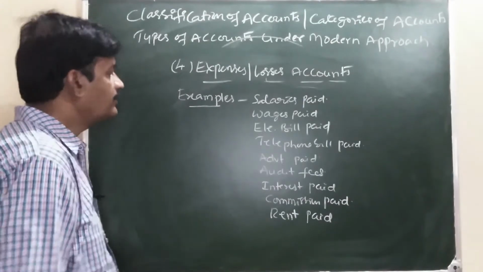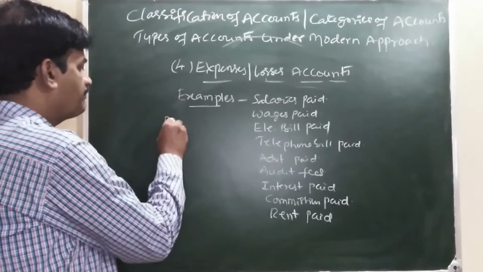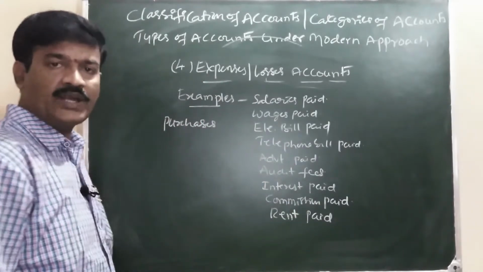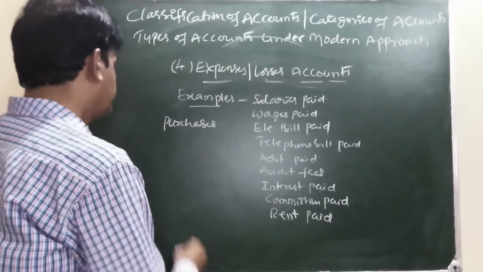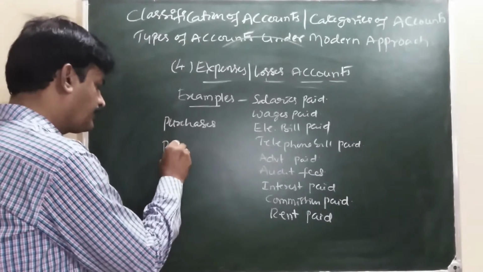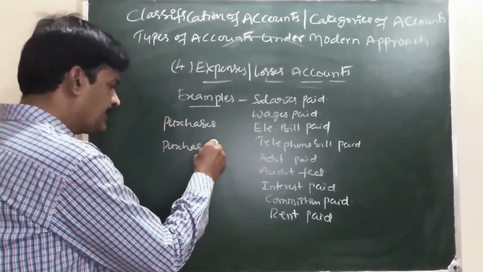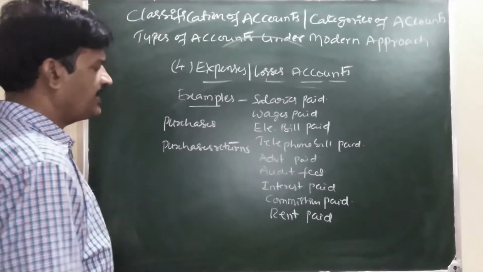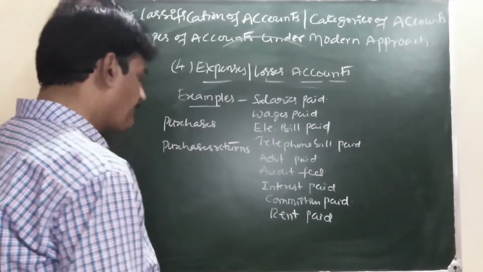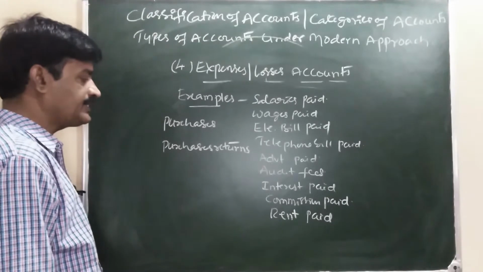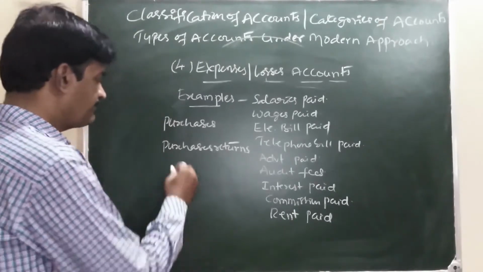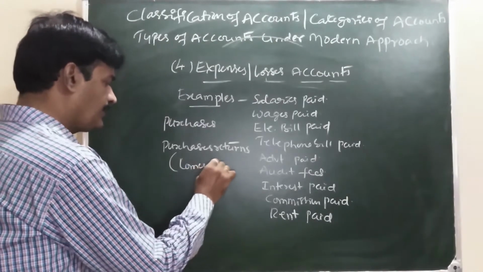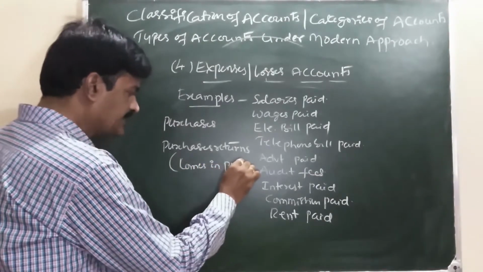Besides this, purchases, it is purchase of goods, and purchases returns, goods returned to suppliers, termed as purchases returns. Purchases returns comes in purchases.